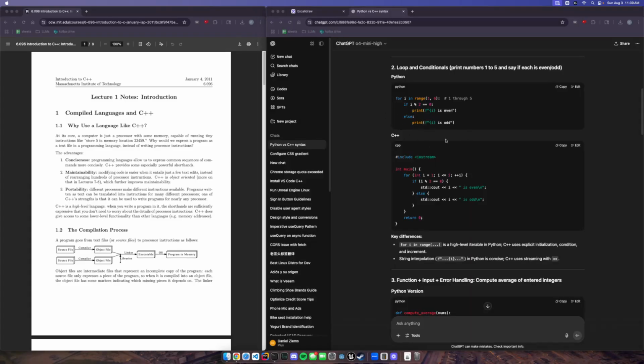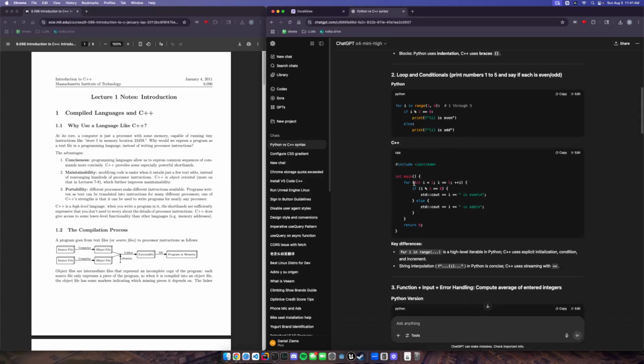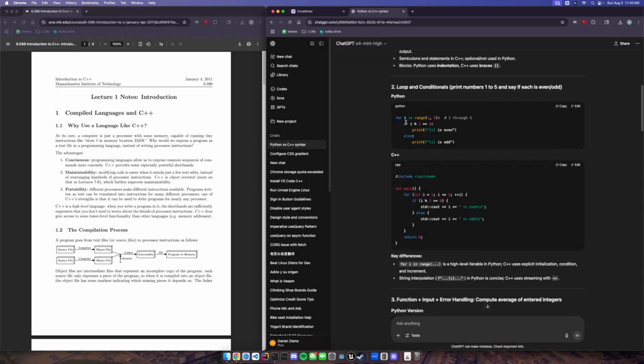Just to quickly explain a little more about what I mean here. Notice for C++, when we declare i, we tag it with this int first, and same with our function. What this means is we're saying this value should be an integer, and when the compiler turns it into something the computer sees, what it's literally doing is saying allocate a certain amount of memory to this value. Whereas in Python, you don't get that at all.